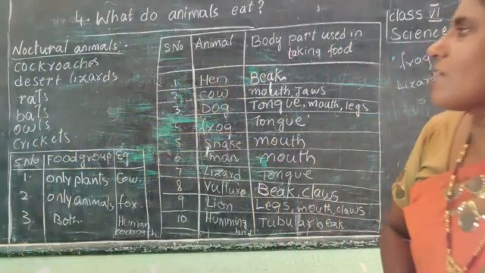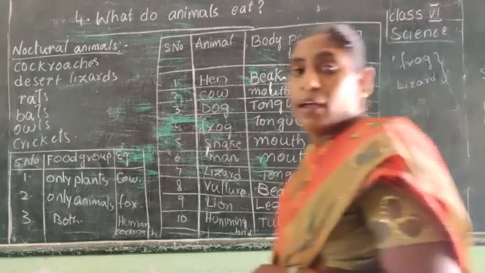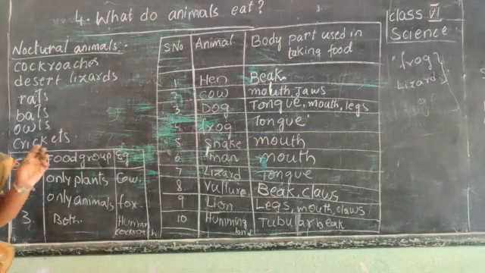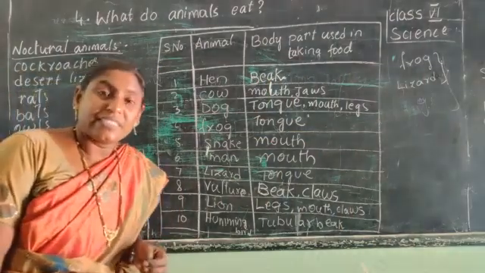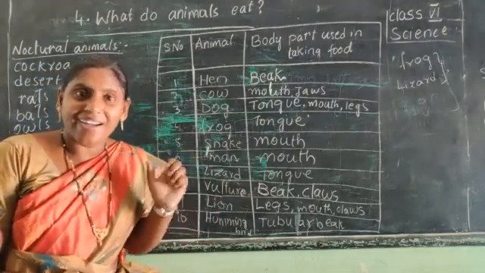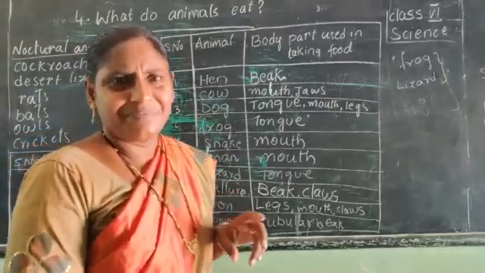So the animals or insects like cockroaches, desert lizards, rats, bats, owls, crickets come out during the nights for food. They search their food during the nights. Then what do they do in the mornings, daytime?